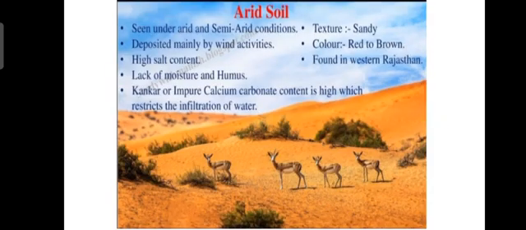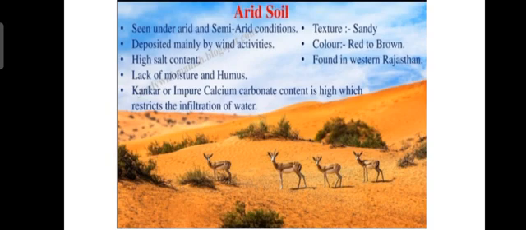Arid soil. Arid soils are seen under the arid or the semi-arid areas. They are deposited mainly by wind activities. As we know, in arid or semi-arid areas, when the strong winds are blowing, the soil particles are very loose and the strong winds carry the soil particles from one place and deposit them somewhere else.